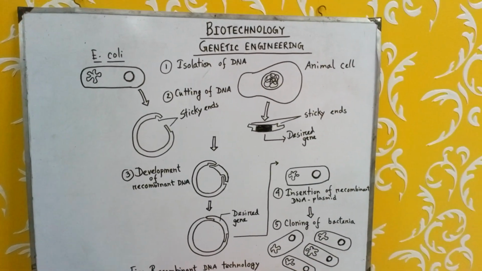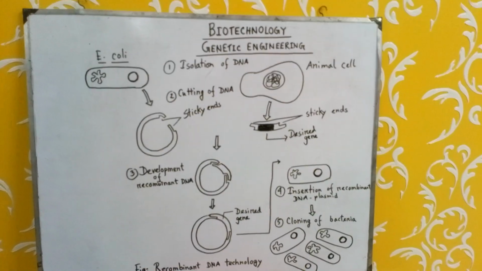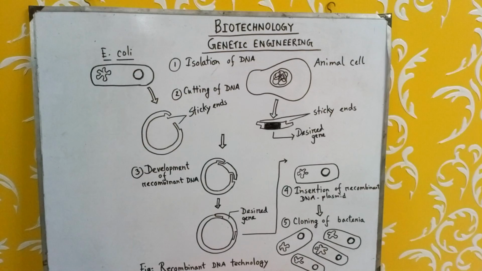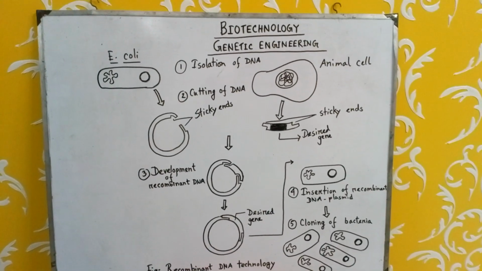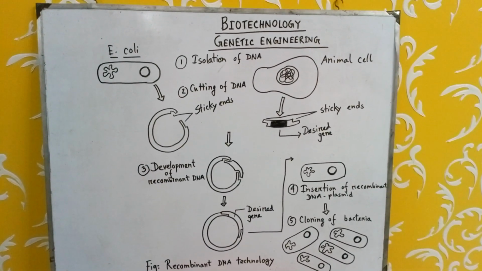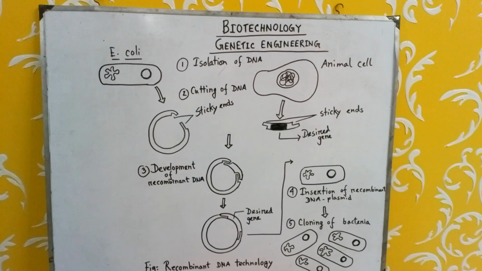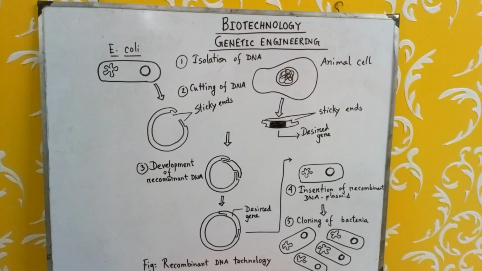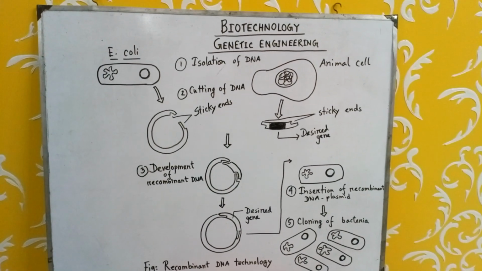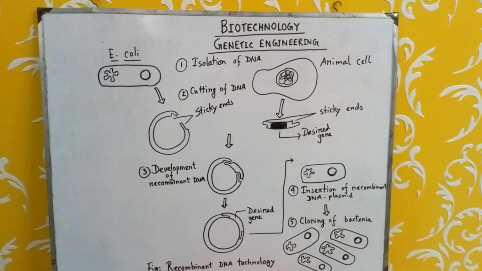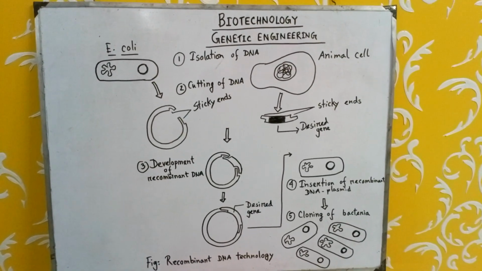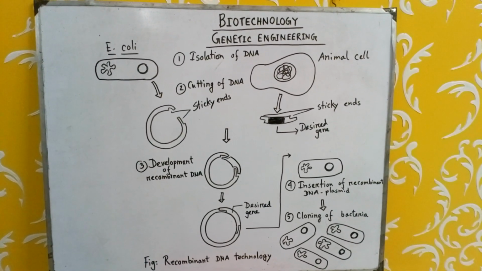Instead of an animal cell, there may be a plant cell or any other microorganism which contains the desired gene. So first we have to separate or isolate DNA from these two sources. One is E. coli bacteria that contain plasmid, and here the plasmid works as a carrier of the desired gene, and another is the donor DNA that contains the desired gene.